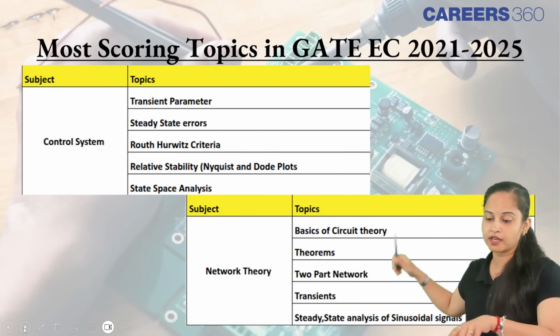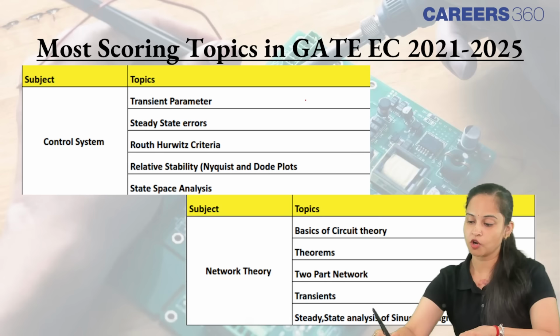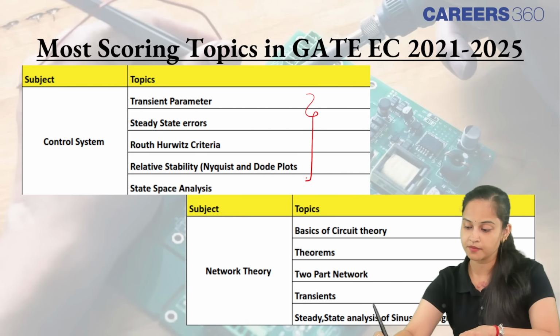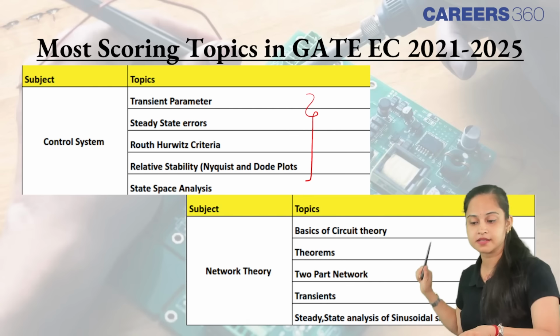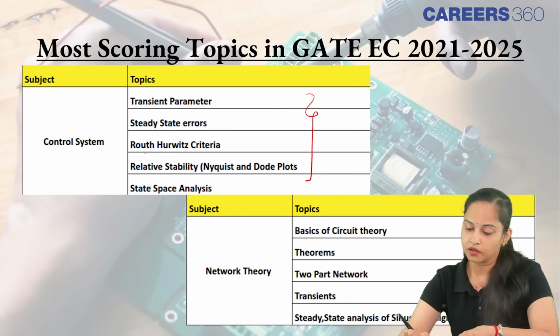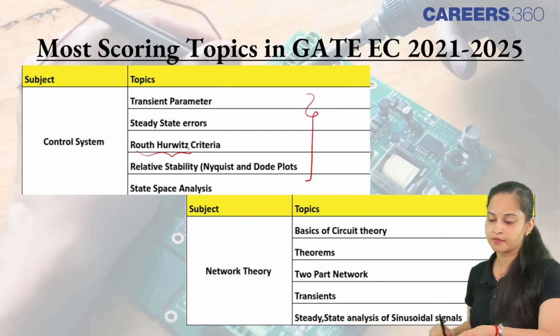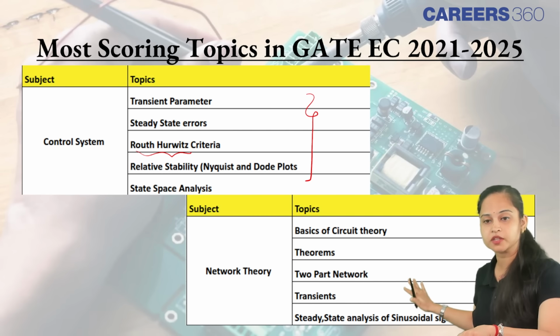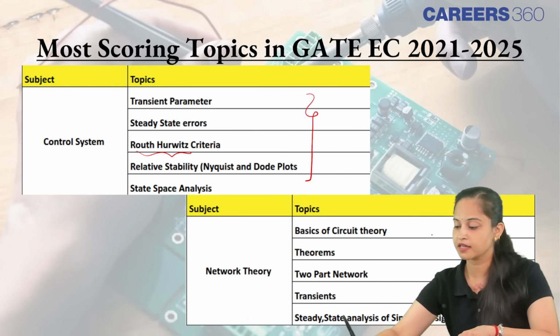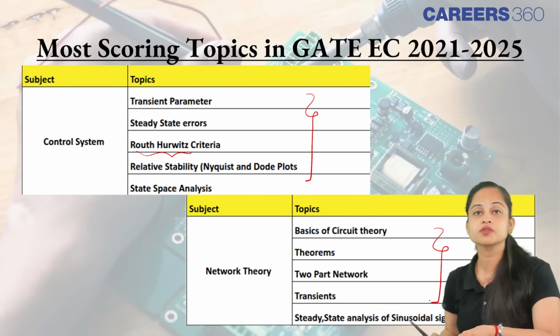Moving ahead, talking about control system, the topics which are more scoring and repeated are transient parameters, steady state errors, Routh-Hurwitz criteria, state space analysis, and you can just have a look on network theory also, the topics that are coming regularly and more scoring.